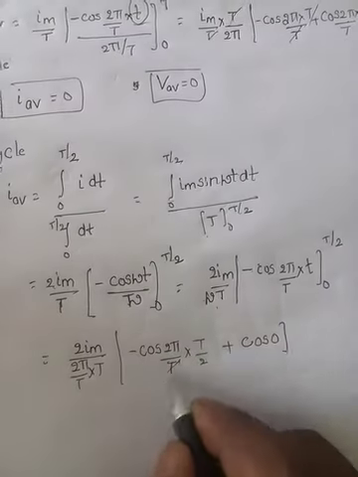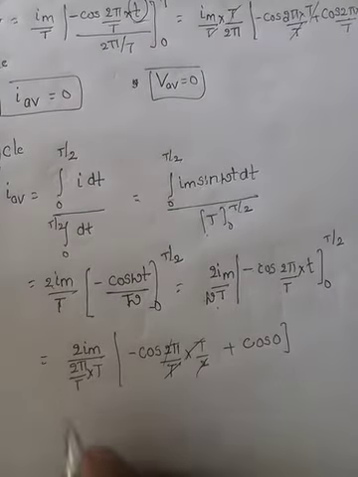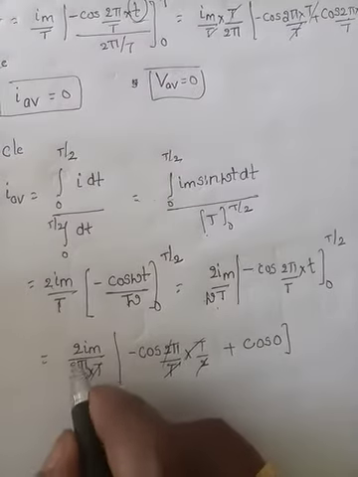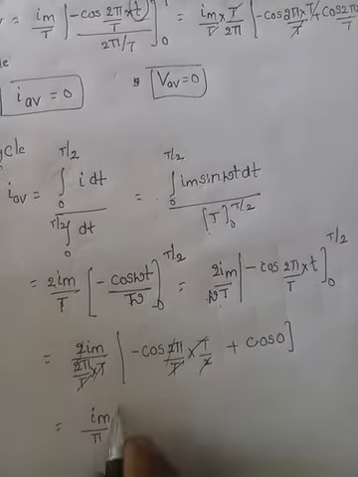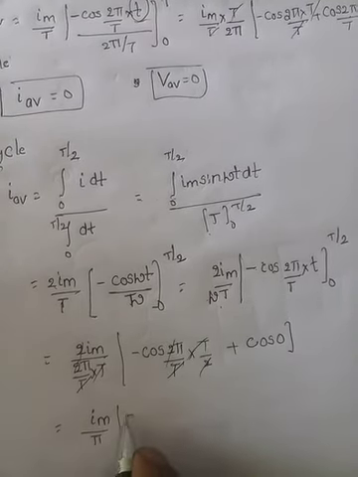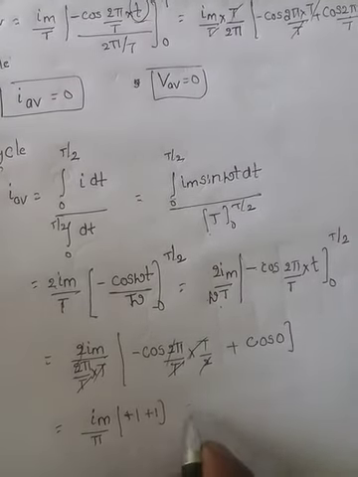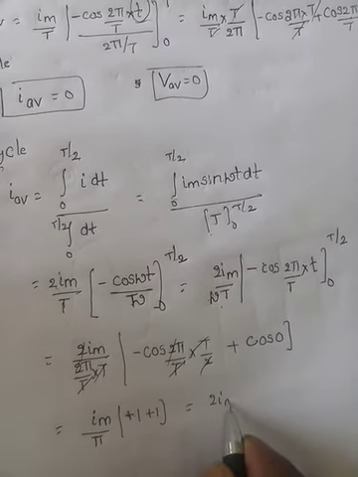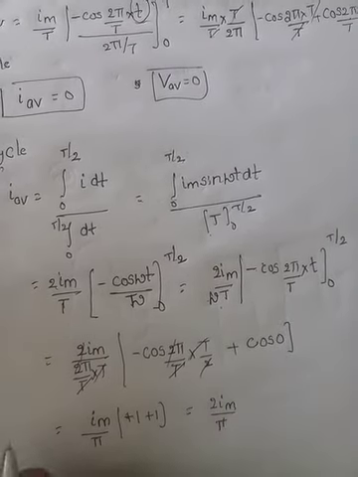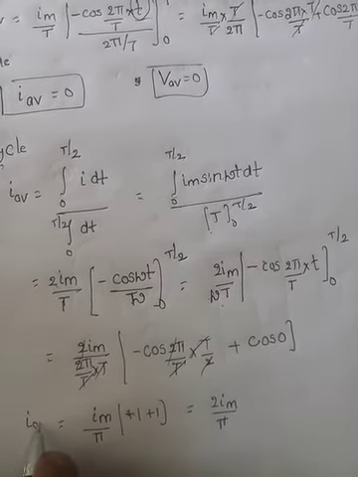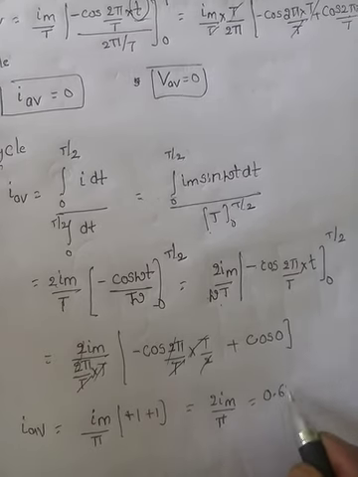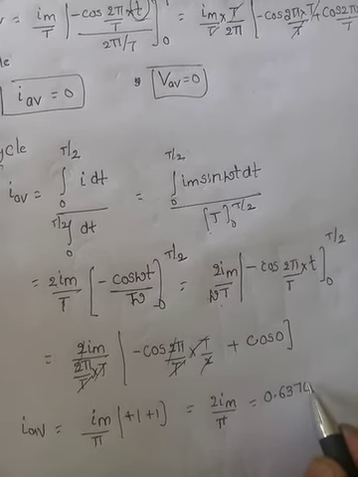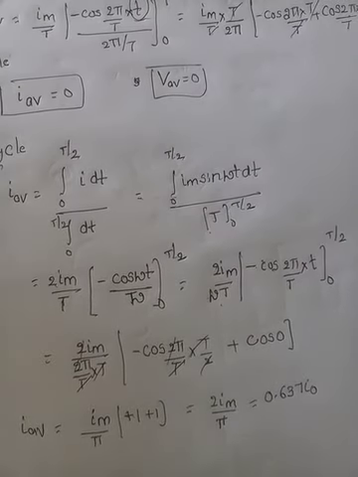T cancels, 2 also cancels. What do you get? I m by pi times minus cos pi, minus of minus plus 1, that is 1 plus 1. So we get 2 I m by pi, meaning in the positive half cycle the current flowing is 2 I m by pi, that is equal to 0.637 times I naught.